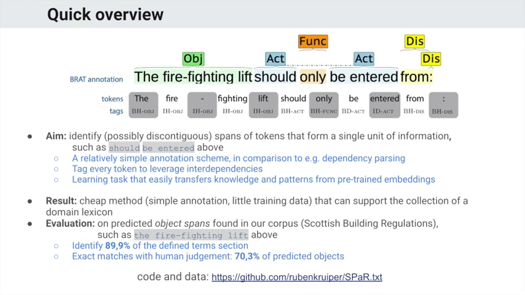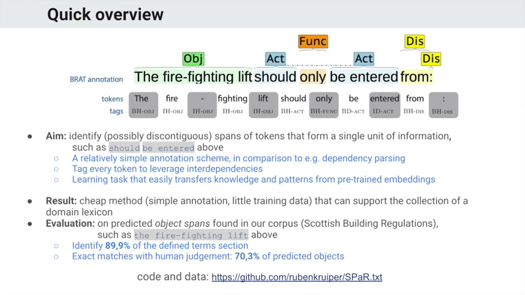We use a relatively simple annotation scheme in comparison to, for example, dependency parsing. We only have 4 span types, and we have a modified BIO-tagging scheme where we do not take into account outside tags. So we actually tag every token with the aim of leveraging interdependencies. The learning task is set up in a way that it should easily transfer knowledge and patterns from pre-trained embeddings. The result is a cheap method in terms of annotation and how much training data is needed, that can support the collection of domain lexicon.